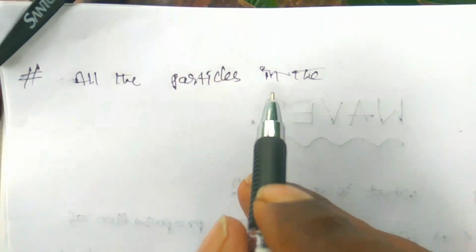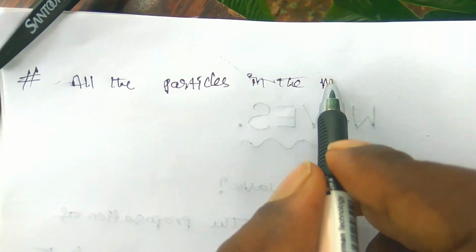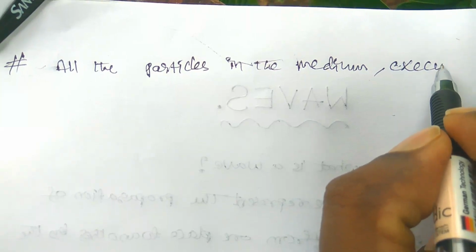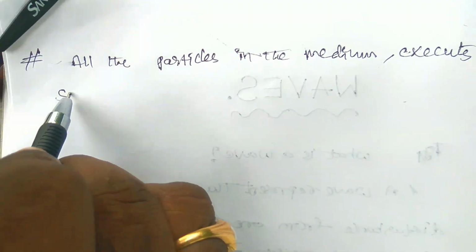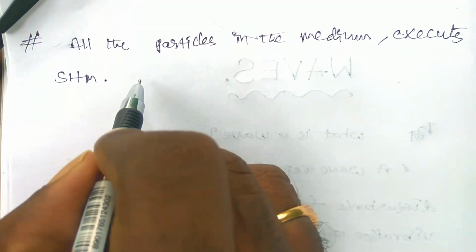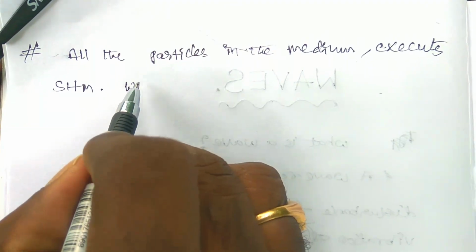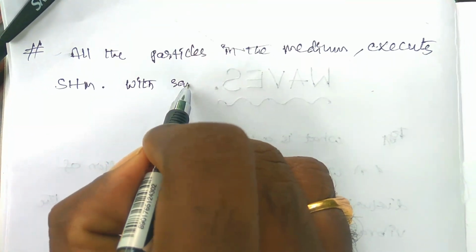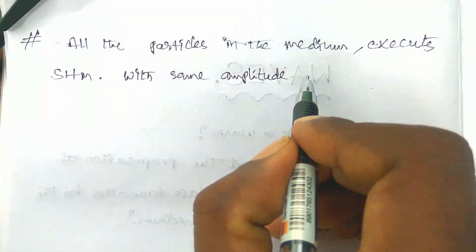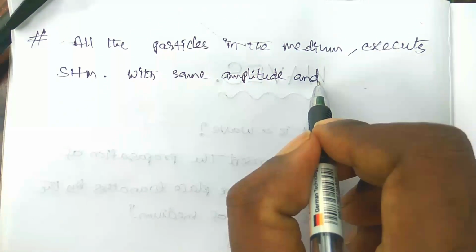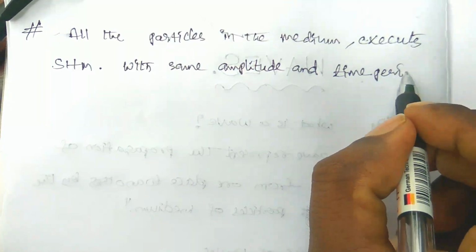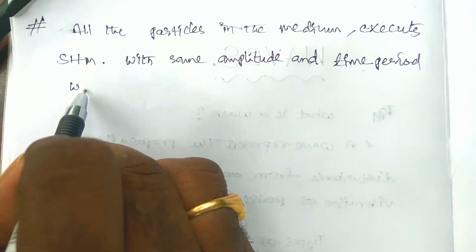And one more point: all the particles in the medium execute SHM in the medium, with the same amplitude, the same time period and the same wavelength.